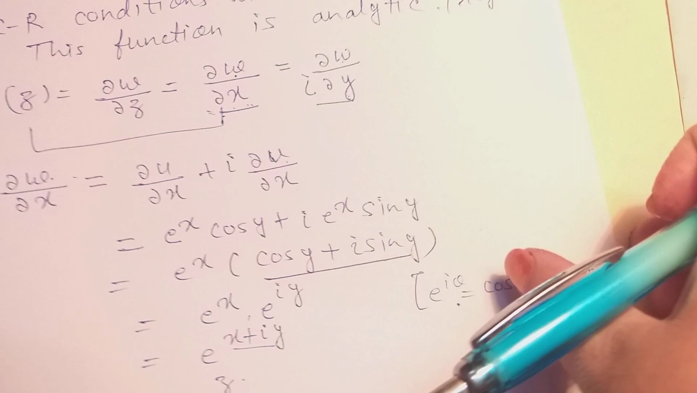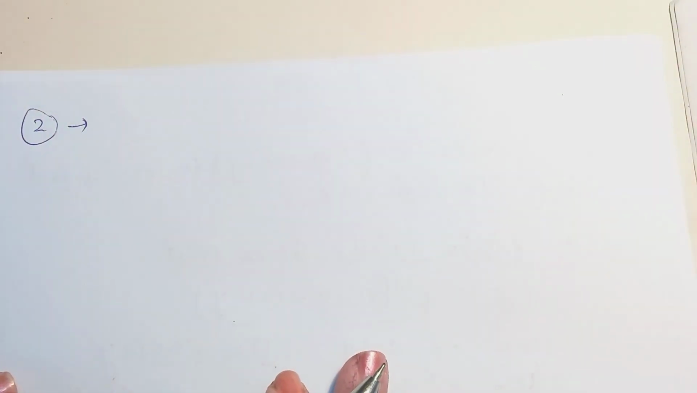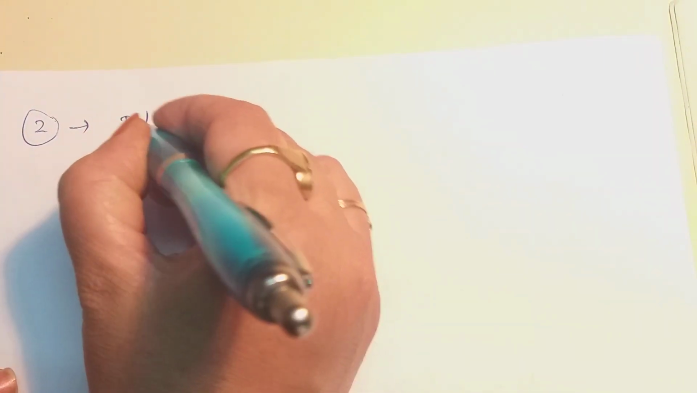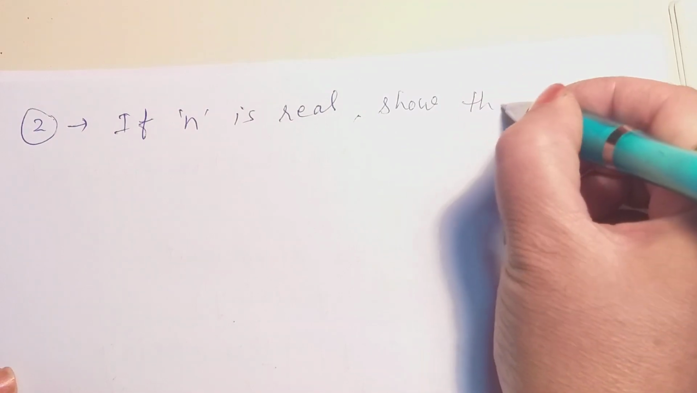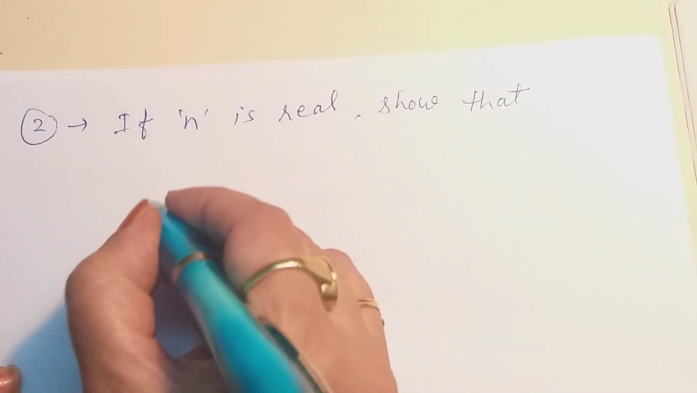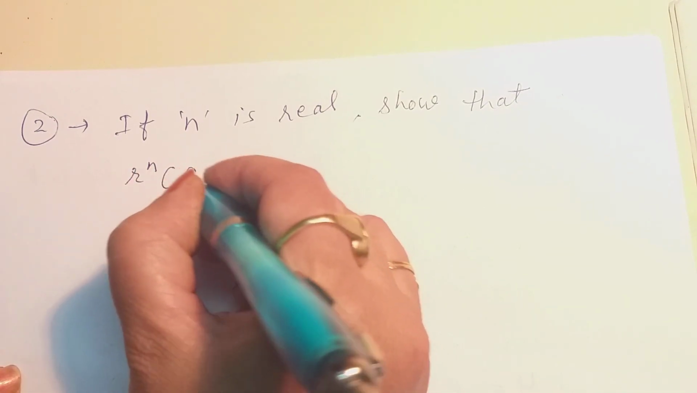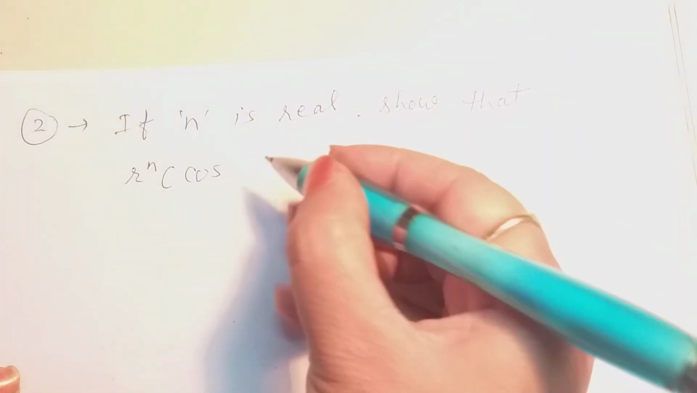So this is the derivative of this function. Now we see one more example by using polar form of Cauchy-Riemann condition. The problem is: if n is real, show that r to the power n cos n theta